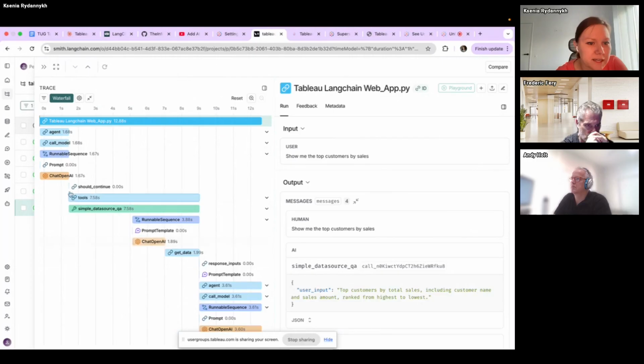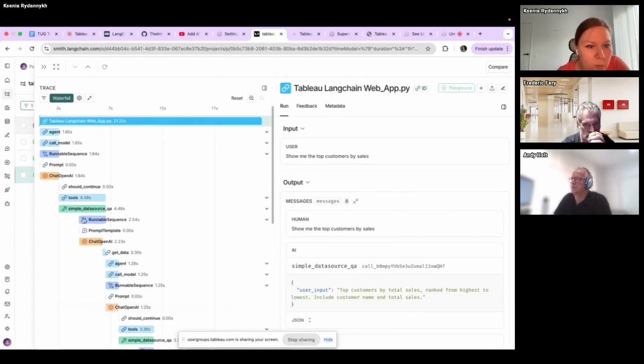And here you can see that I use ChatGPT, but it can be any large language model. And for example, this is the agent. With the green color here, you can see the tools. And in Tableau LangChain, the tools can only request metadata and request some query about the data source.